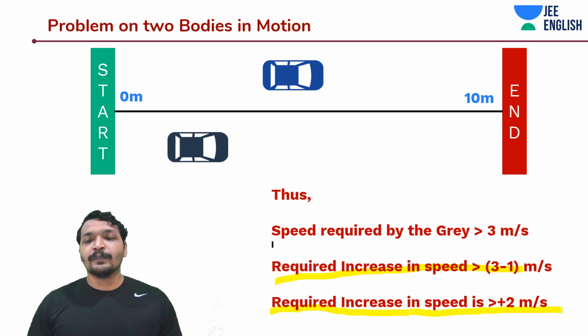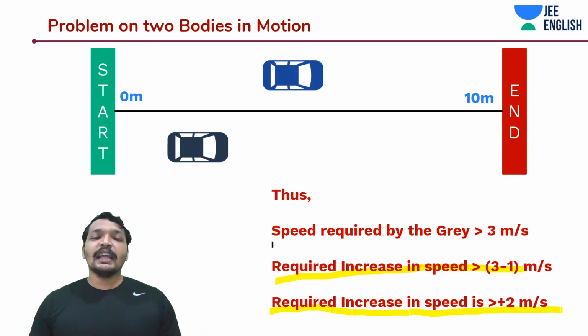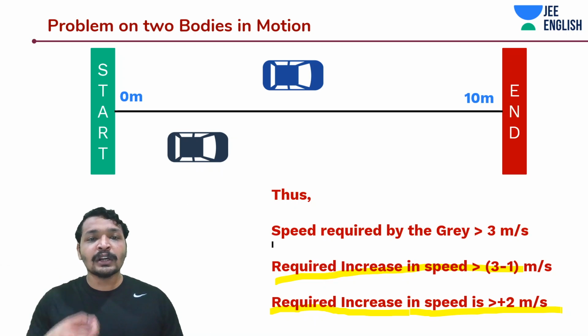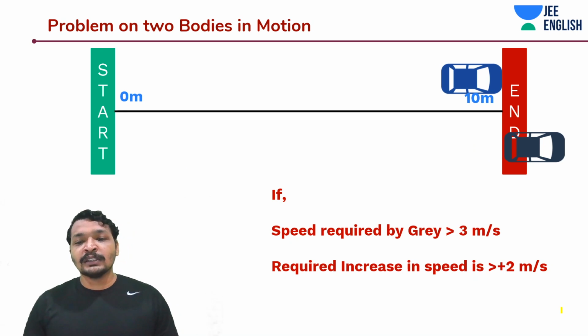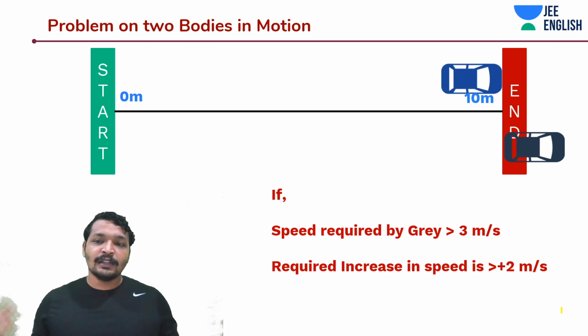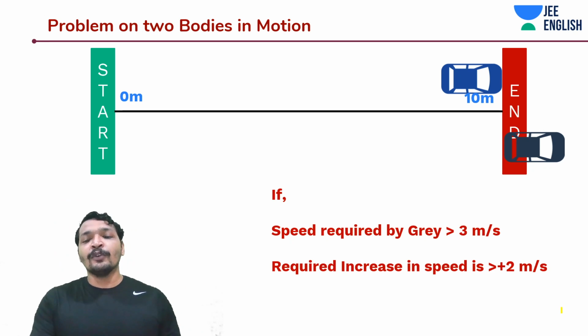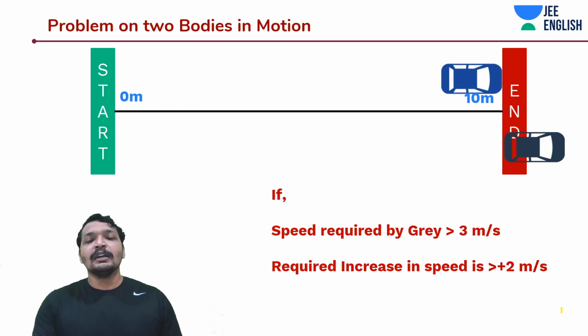Okay. This is a very easy question, guys. You understood this, and now using this, we will derive the entire relative velocity concept. We'll validate our assumption, what we are talking about, how we work around relative motion. That will be clear by the end of this problem. So let's say you have a velocity that is more than 3 meters per second and you won the race. Like at 4 meters per second, you just won the race. It was as easy as that. You had something like 2 meters per second added to your initial velocity.